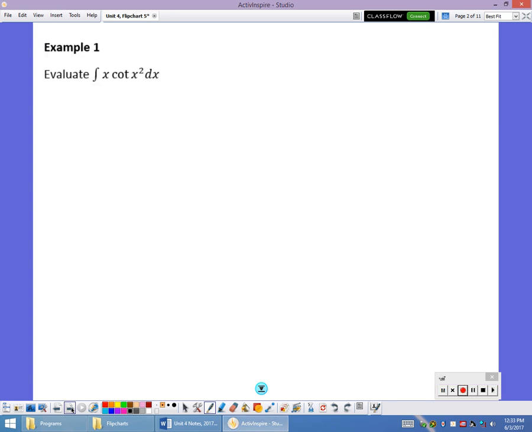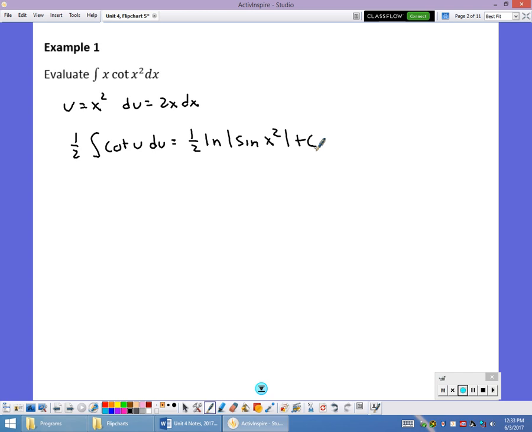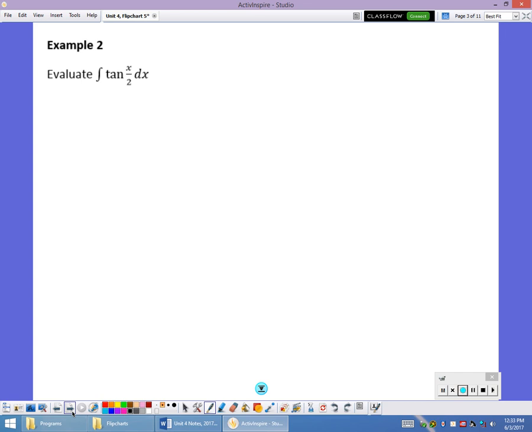Some examples of those, again, use substitution. So u is x squared. Du is 2x dx. Multiply it by 1/2 out front. So it's 1/2 times the integral of cotangent of u du, which is going to be 1/2 times the ln of the absolute value of the sine of u, which is x squared, plus c. Again, just memorizing these patterns for the most part on these ones.